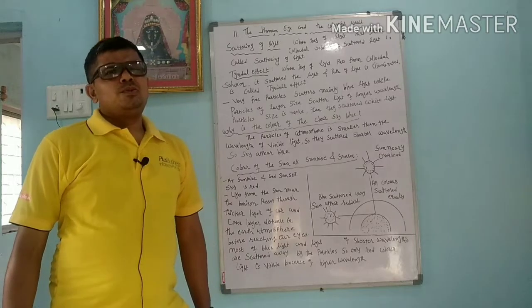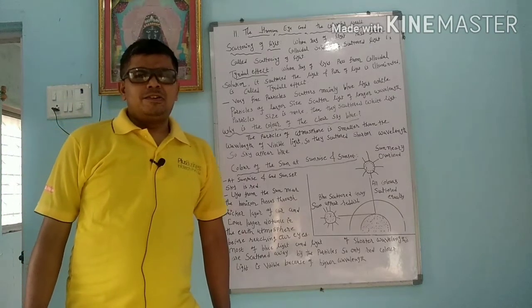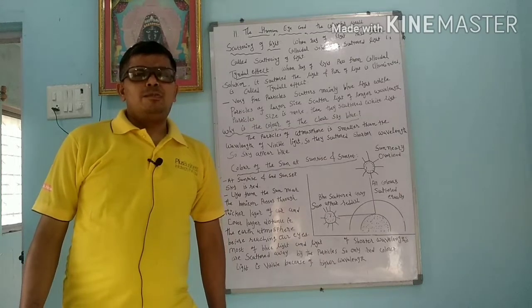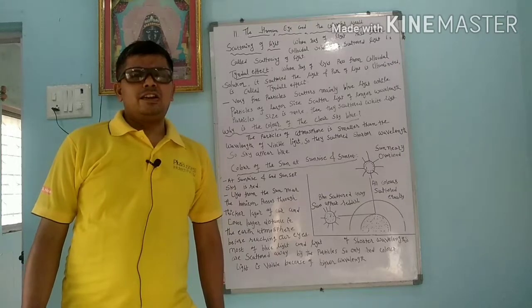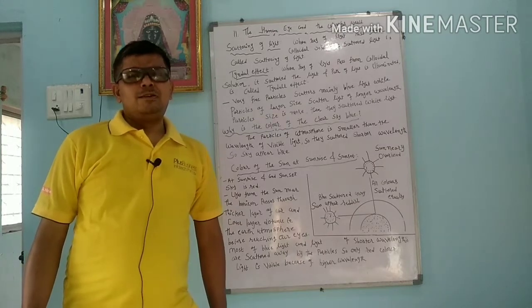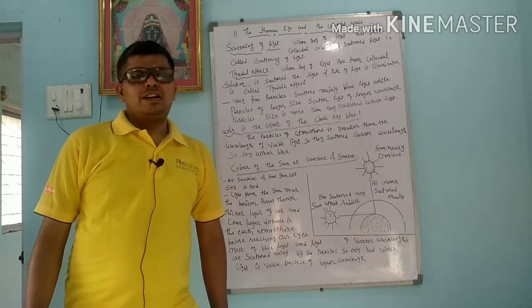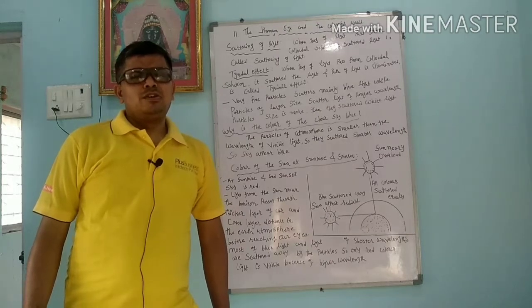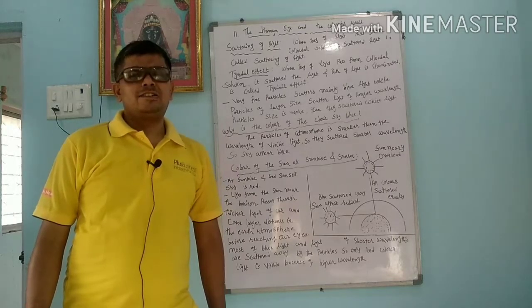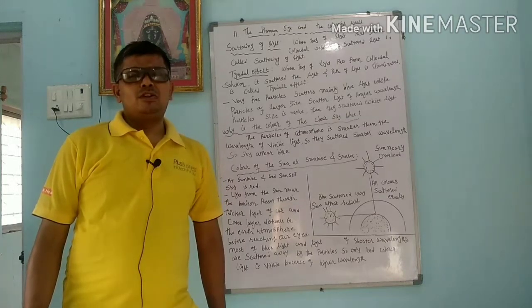The amount of scattering of light also depends upon the wavelength. According to the scientist Rayleigh, the amount of scattered light is inversely proportional to the wavelength. So if the wavelength is more, scattering of light is less, and if the wavelength is less, scattering of light is more. Red light has a larger wavelength, so its scattering is less, and blue light has a small wavelength, so its scattering is more.